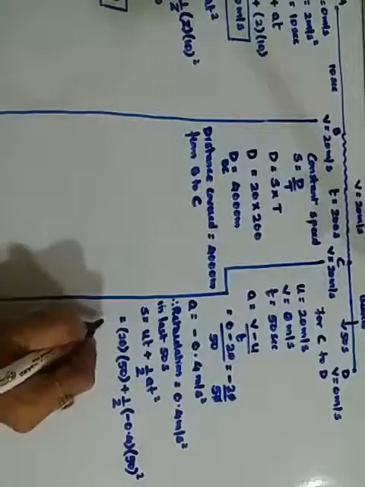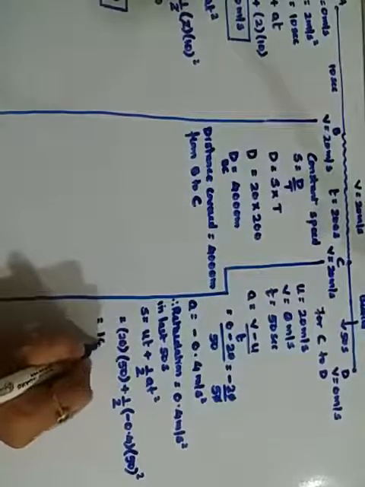Okay. It becomes 1000 plus minus is minus, 2 ones are 2 and 0.2s are. So 0.2 into this 50 square is 2500.